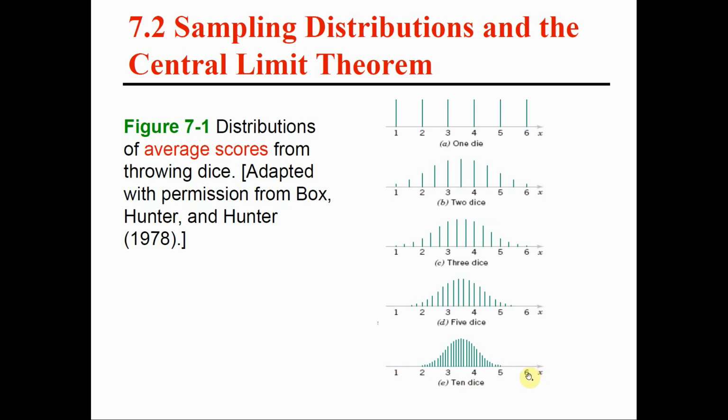If exactly all 10 outcomes are 6, and this has a very small probability, but the probabilities of the other values of the possible averages are different. Specifically in the middle, we have the largest probability because we have so many possibilities to get those values as an average. So as you notice, the average has a probability distribution. The average outcome of 10 dice has a probability distribution that is coming really close to a normal distribution. Imagine 30 dice, it's perhaps exactly normal. And this is what we meant by the central limit theorem.